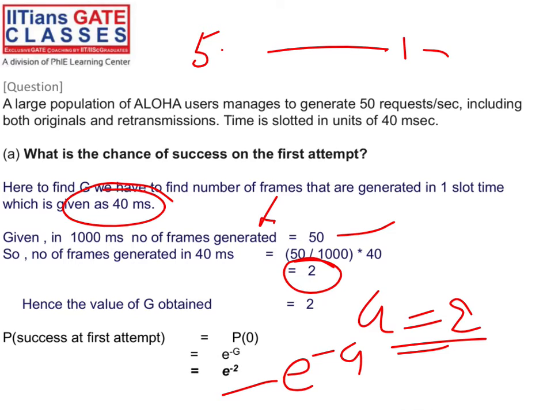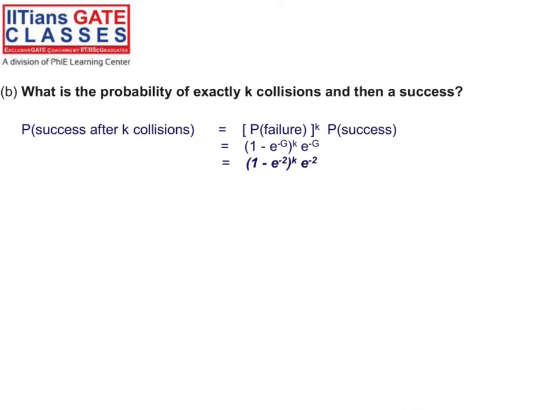If we suffer from a collision, again we do the retransmission, that is a different thing. That we say is the probability of success at the second attempt, right? You can see it from that angle also. So let's say we have to calculate the probability of exactly k collisions and then a success. Let's say after the first collision, what is the probability? A collision happens, right?